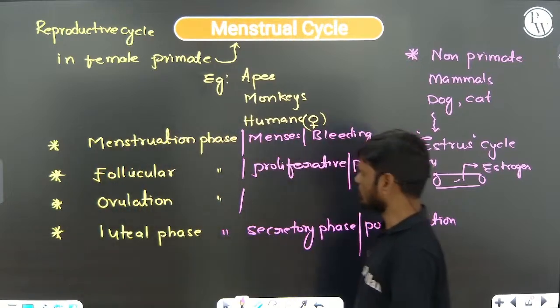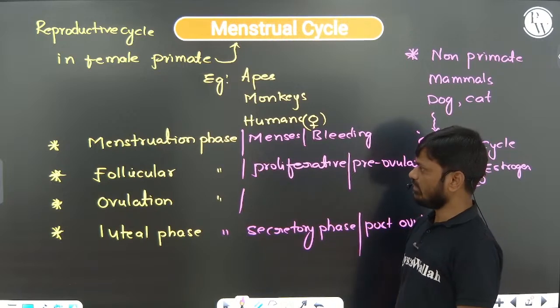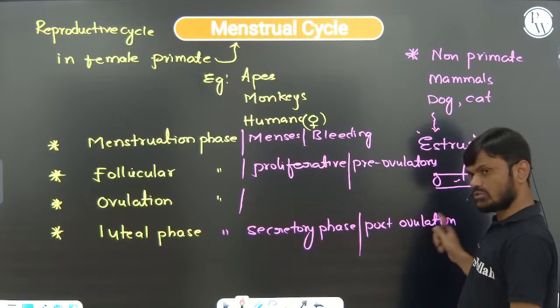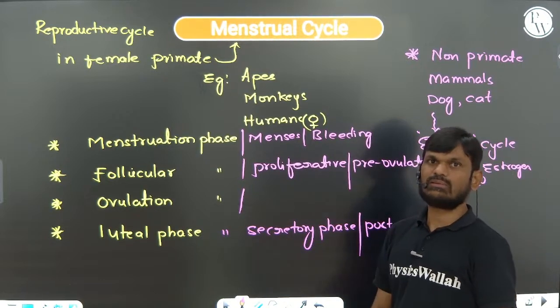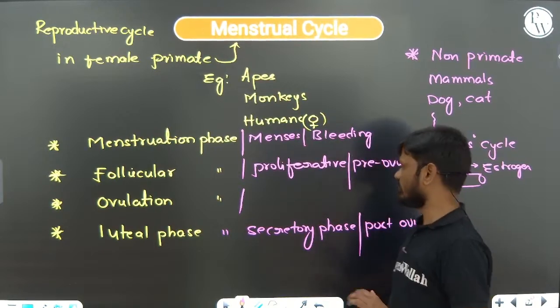Sometimes they will ask you what follows the follicular phase, or the ovulatory phase, and the answer is the post-ovulatory phase, secretory phase, or luteal phase. So the other names are very important.